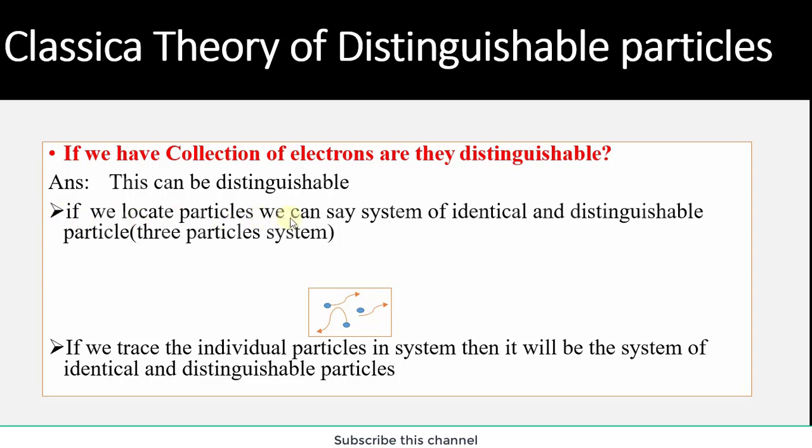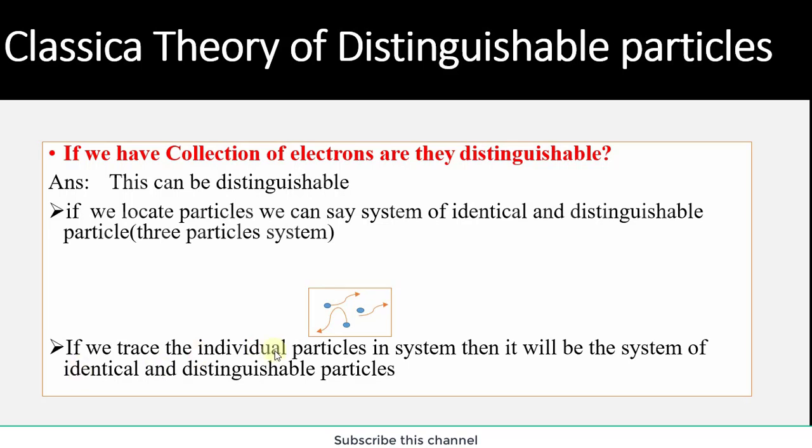If we localize the particles, we can say it is a system of identical and distinguishable particles. This is a system of three particles, and all three particles are electrons. We can easily distinguish between them, but they are identical because their size is the same. If we trace the individual particles in the system, then it will be a system of identical and distinguishable particles. So there are two conditions which are summarized. The first condition is that the particles are identical, and the second condition is that they are distinguishable because we can easily differentiate between them and tell which particle is which one.